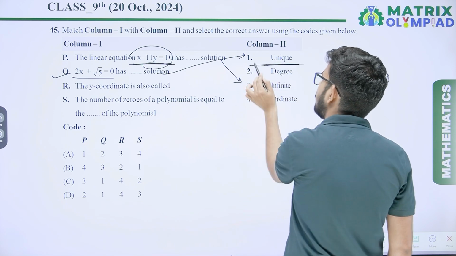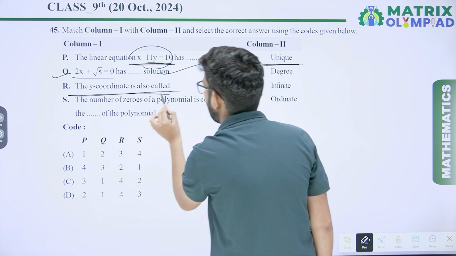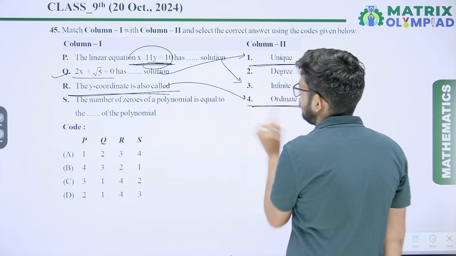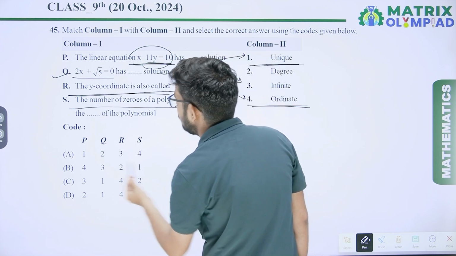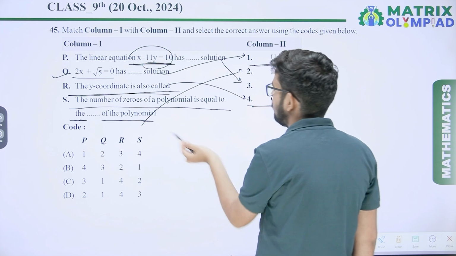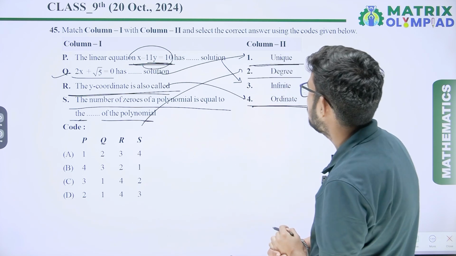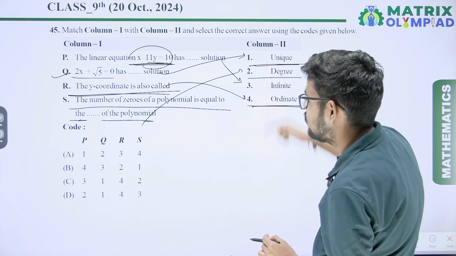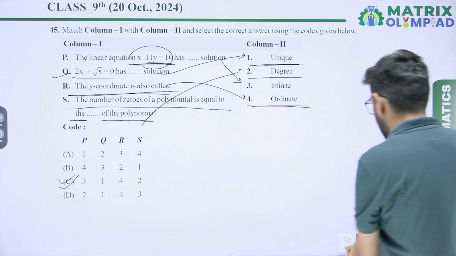So first will be the correct answer for Q. The y coordinate is called the ordinate. So fourth one is the correct answer, as the number of zeros of a polynomial is equal to the degree of the polynomial. So this one is second. So our correct answer is 3 1 4 2. Option C will be the correct answer.